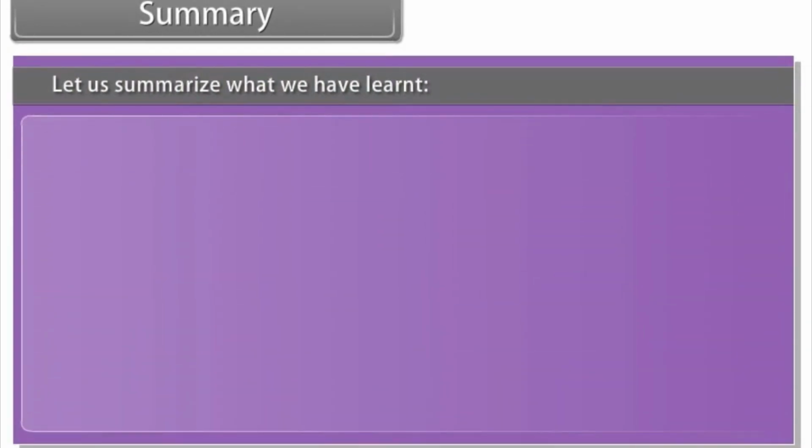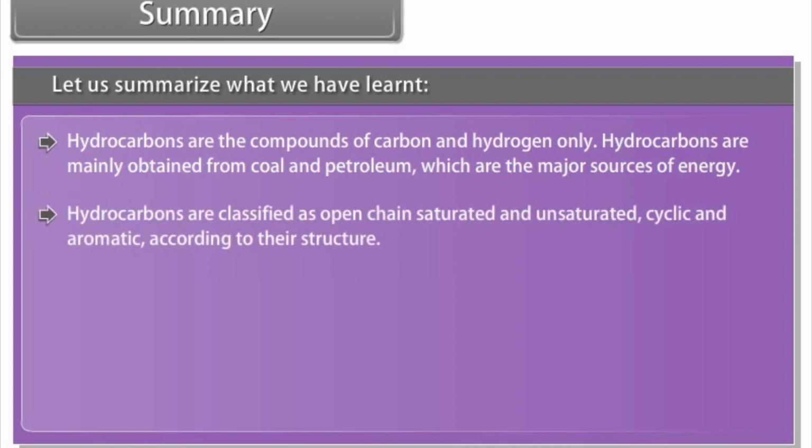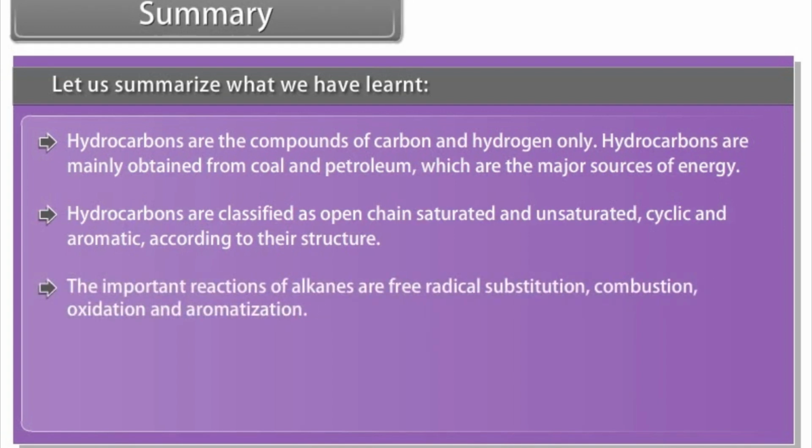Summary. Let us summarize what we have learned. Hydrocarbons are compounds of carbon and hydrogen only. Hydrocarbons are mainly obtained from coal and petroleum, which are the major sources of energy. Hydrocarbons are classified as open chain, saturated and unsaturated, cyclic and aromatic according to their structure. The important reactions of alkanes are free radical substitution, combustion, oxidation, and aromatization.